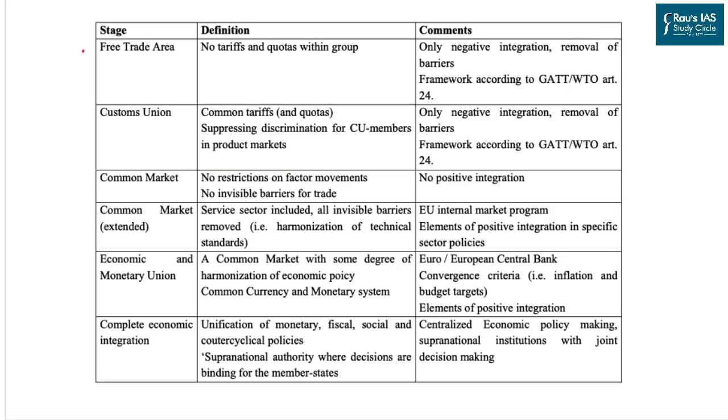These are the different forms of economic integration practiced across the globe in one form or the other. The first and the most nascent one is the free trade agreement. By definition, it simply means that there are no tariffs or quotas within the group. A group can have two members, bilateral, it can be trilateral, or can be expanded to many other countries. As far as bilateral is concerned, India already has a free trade agreement, let's say, with South Korea or Sri Lanka. When it comes to a larger group, it could be extended up to 7 members or even beyond. The best example is the South Asian Free Trade Agreement.